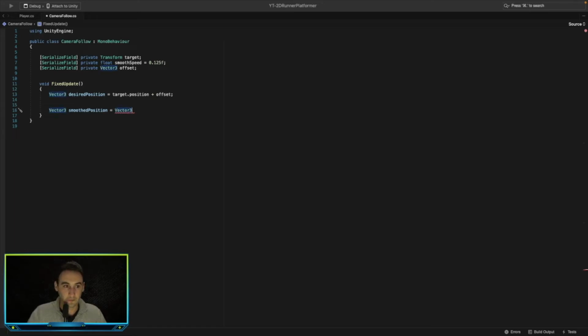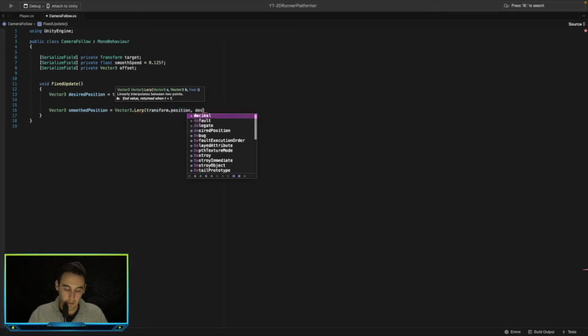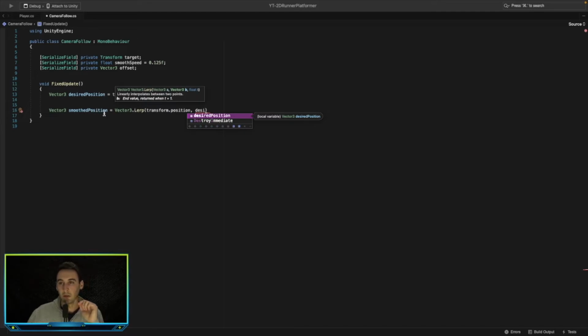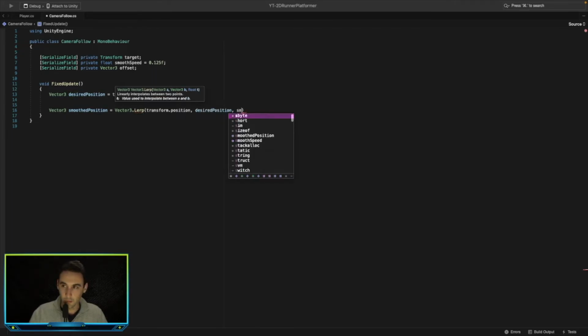Vector3.Lerp, transform.position. So we want to go from the camera's position to the desired position with a smooth value.